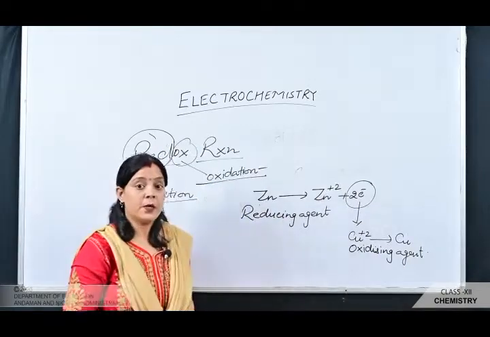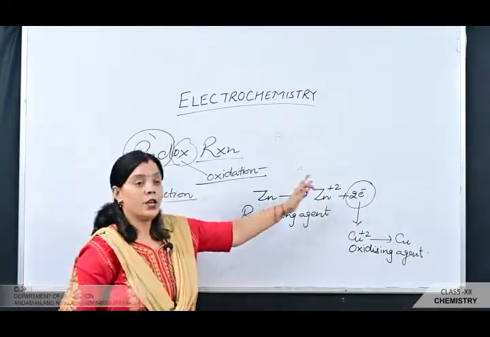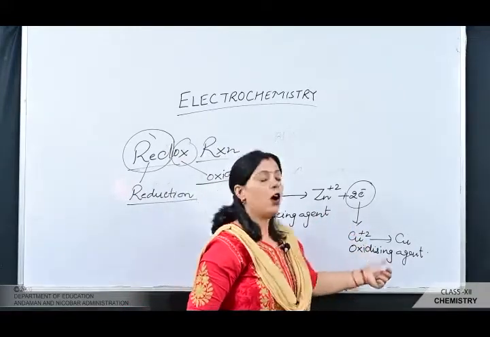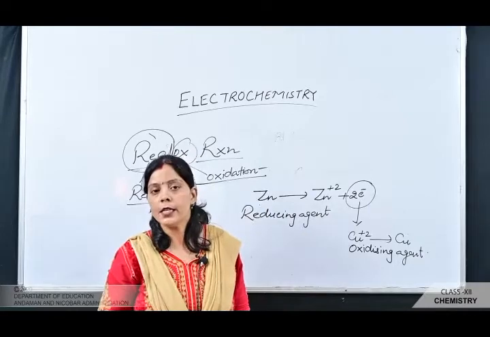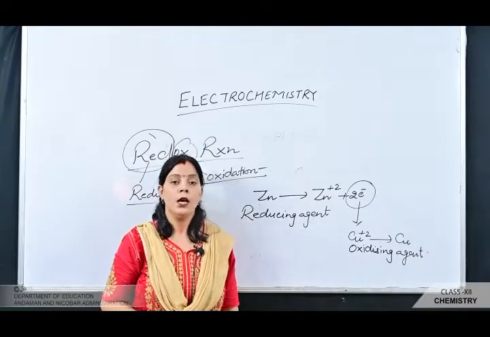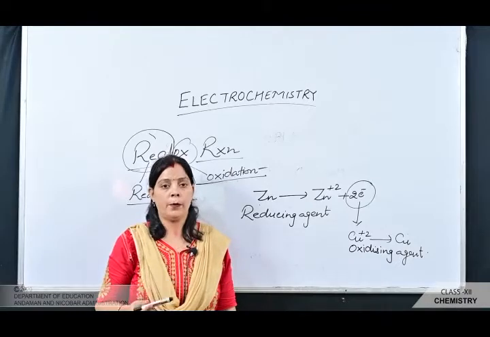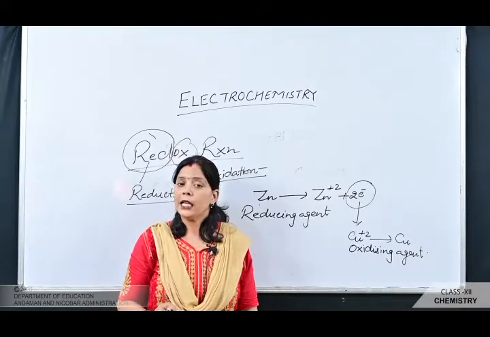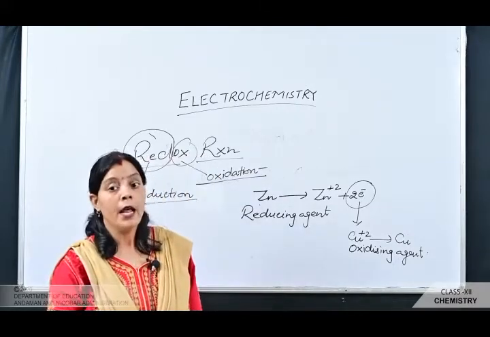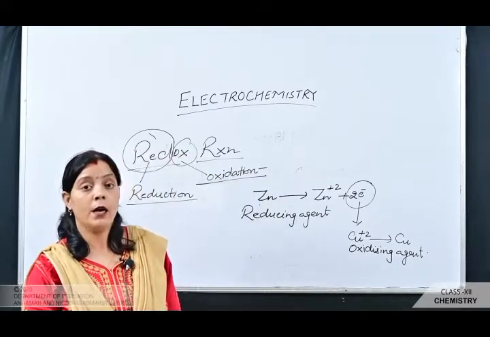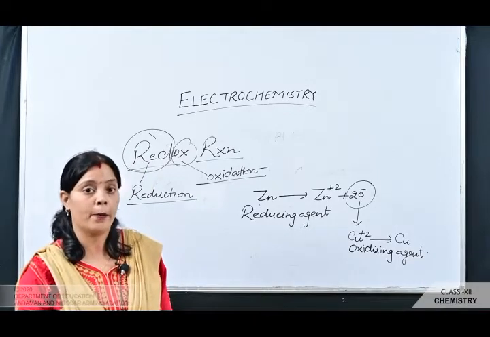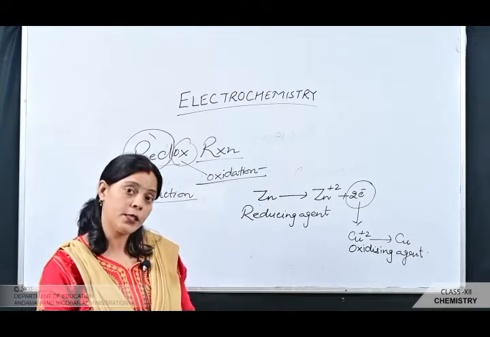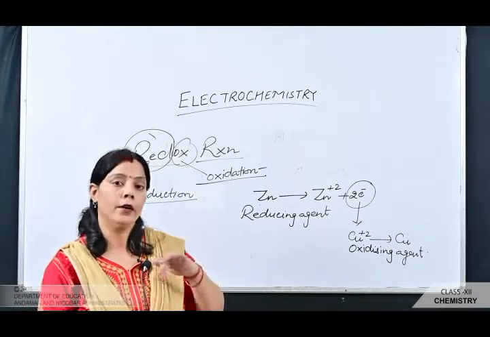It means the species which undergoes oxidation is a reducing agent, and the species which undergoes reduction is an oxidizing agent. The reducing agent is the species which helps in the reduction process, and the oxidizing agent is the species which helps in the oxidation process. One very important point is that neither oxidation nor reduction can take place alone. It always takes place simultaneously. One species is undergoing oxidation, another species is undergoing reduction.